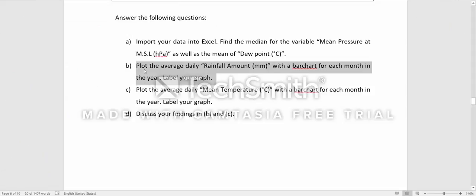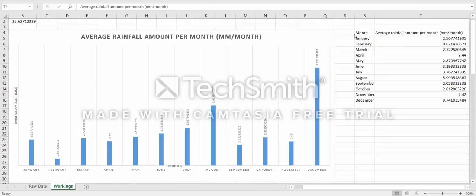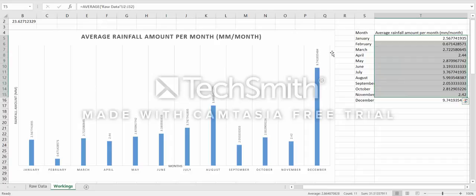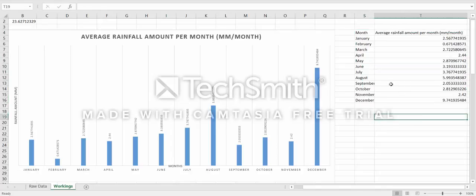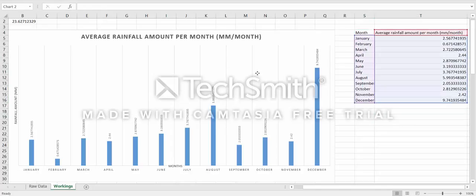For question 1 part B, I calculated the average daily rainfall amount per month using the average formula. I selected the daily rainfall amounts per month and put them through the average formula to find these values right here. I then made a table to show all my findings on average rainfall for the year before putting it through the graphing function in Excel to give me the bar chart.